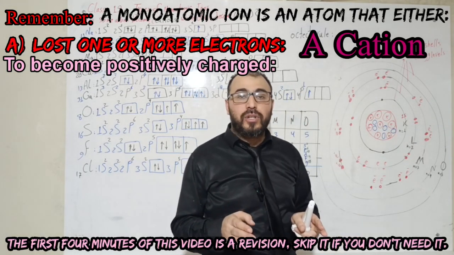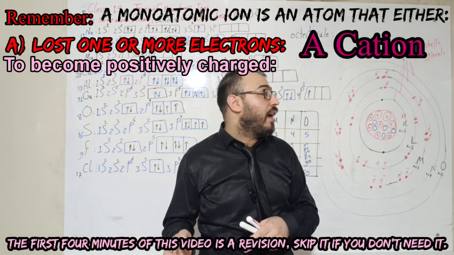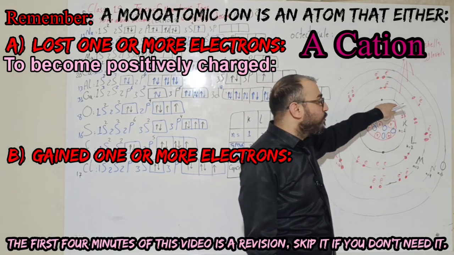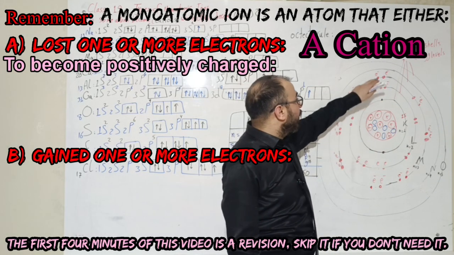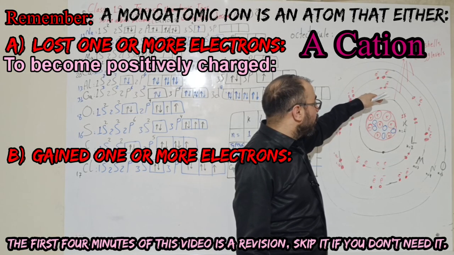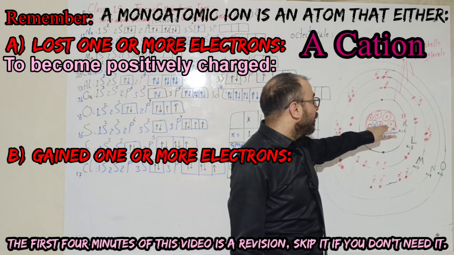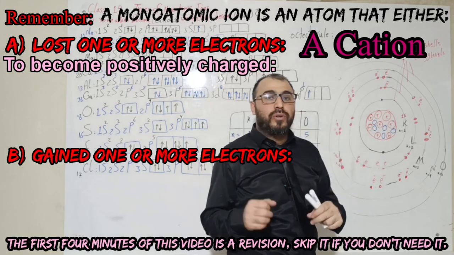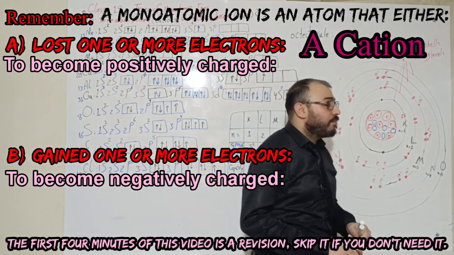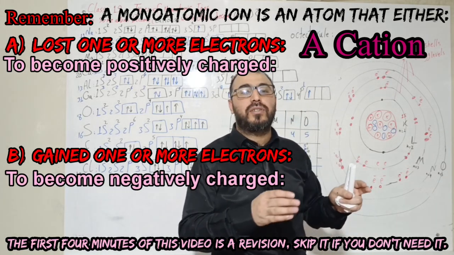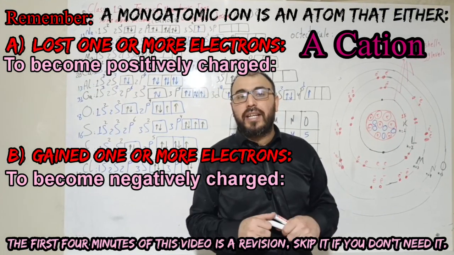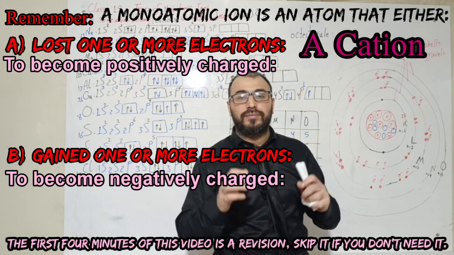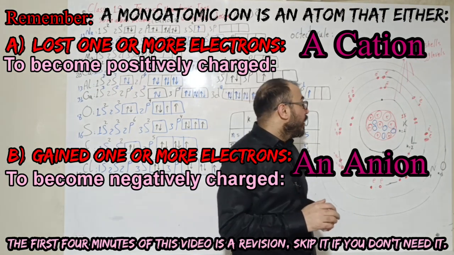The second option, my friend, is that this atom has gained one or more electrons, and in this case the number of electrons, or the negative charge, is going to be higher than the number of positive protons, or the positive charge, in the atom. In this case, the atom is going to be changed into an ion that is negatively charged, or we call it an anion.